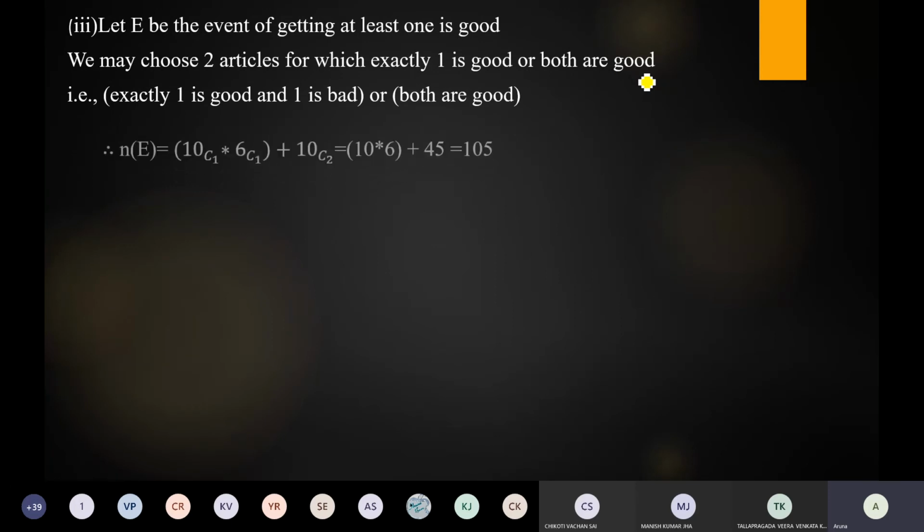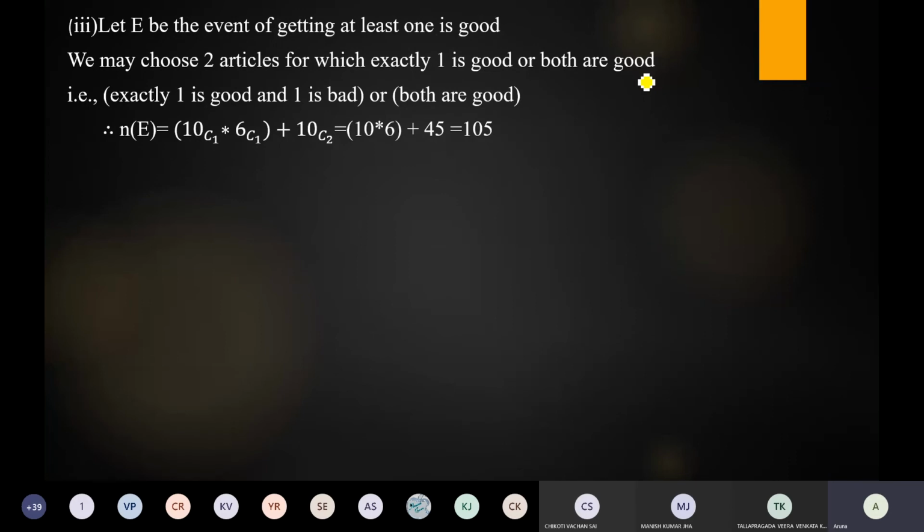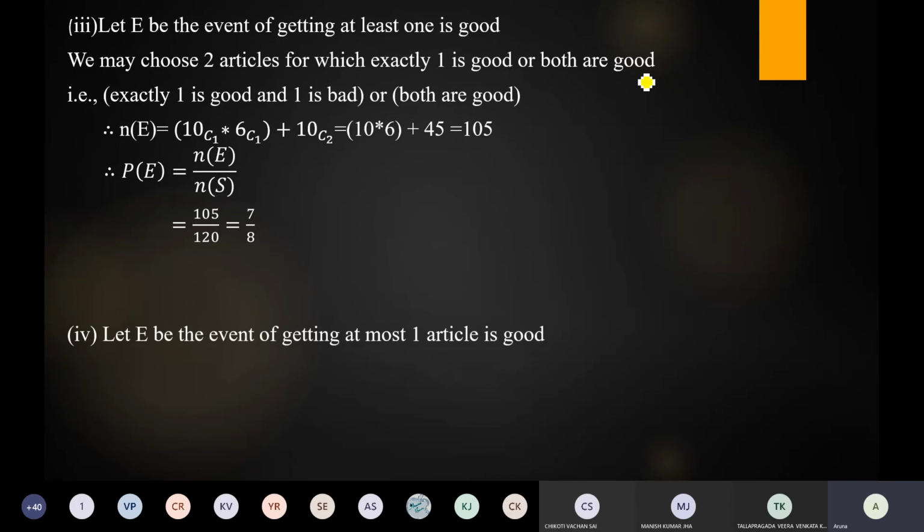So N of E is equal to drawing the good article from 10 articles and the bad article from the 6 articles: 10C1 into 6C1 plus 10C2. If you simplify this, that is equal to 105. After finding N of E, apply the probability definition and substitute the values, and we get the answer 7 by 8. So P of E is equal to 7 by 8.